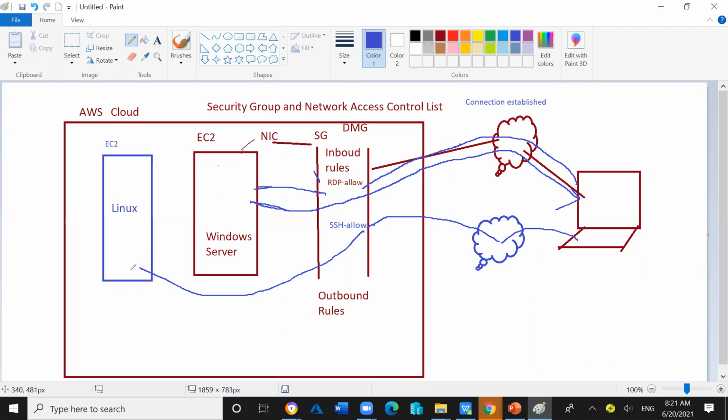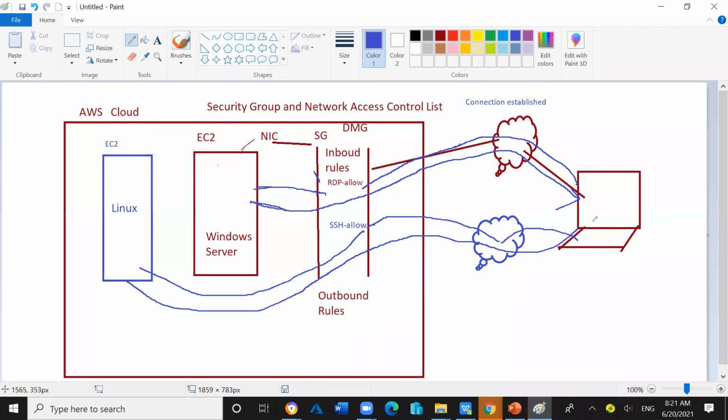And the EC2 instance, on the basis of the incoming request coming from the external computer, will have to give the response, and the response will reach the local computer that I am using from outside of the cloud.